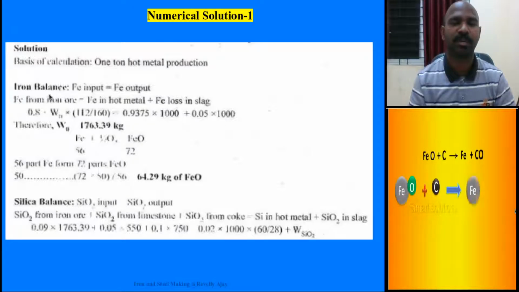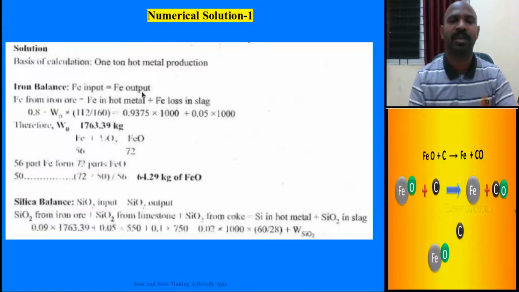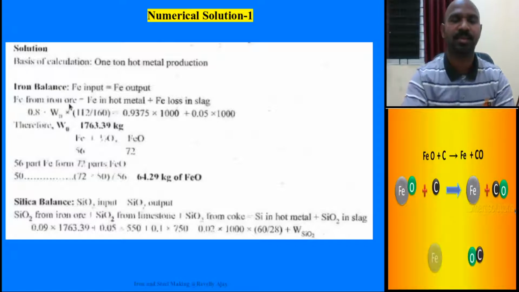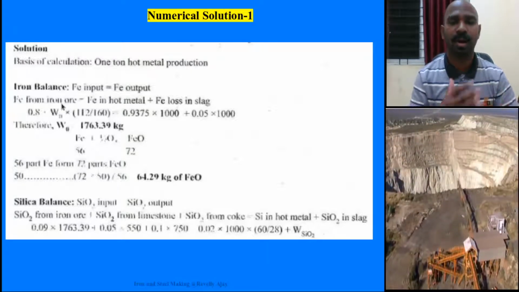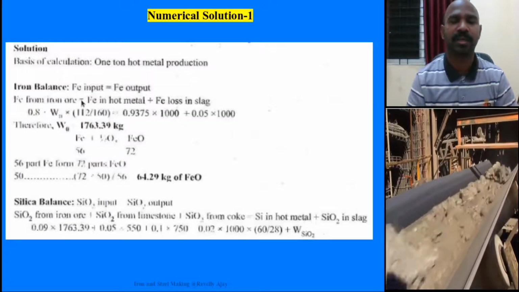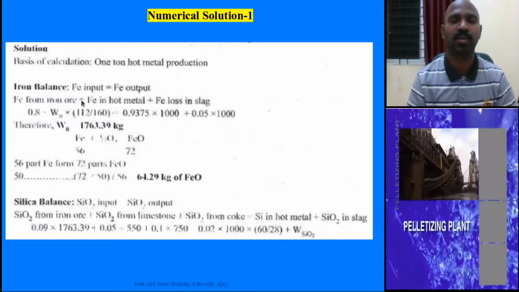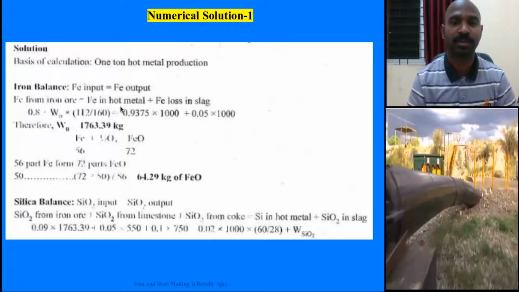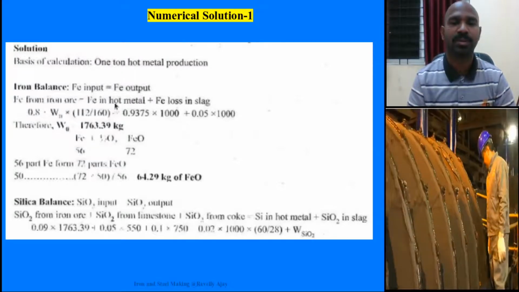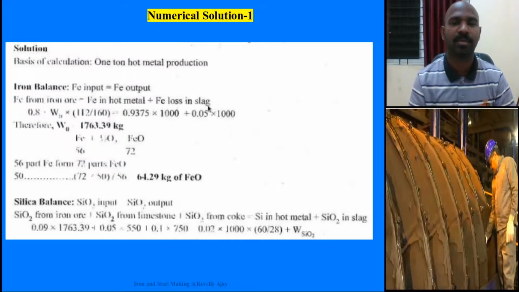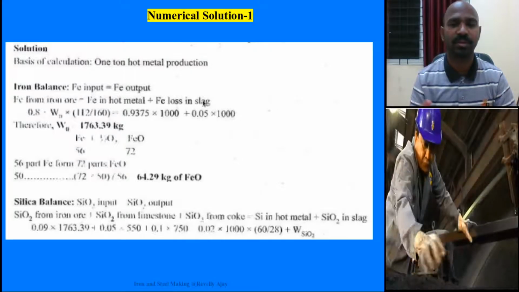First, you need to write down a material balance equation: input on the left side, output on the right side. The first question is the weight of the iron ore you need to calculate. Iron input is equal to the output, iron in the hot metal, the liquid state pig iron, and some iron going into the slag phase in FeO form.